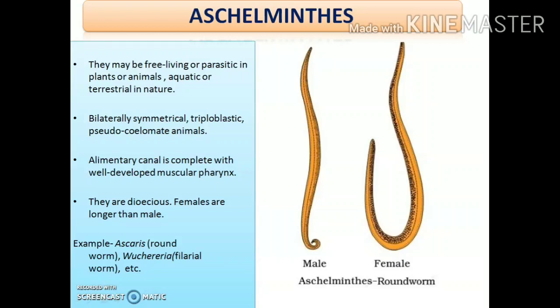like the animals belonging to the phylum Platyhelminths, which were also either free living or parasitic. Similarly, here also the animals belonging to this phylum, that is Aschelminthes, can also be free living or parasitic. That is, they can be either self dependent for their livelihood and obtaining their food, or they can be parasitic in nature, that is, the organisms which try to obtain their food and livelihood at the cost of or harming the hosts, that is, other types of plants and animals. They do harm the other type of plants and animals, and in turn they obtain their food. So these are termed as parasites.